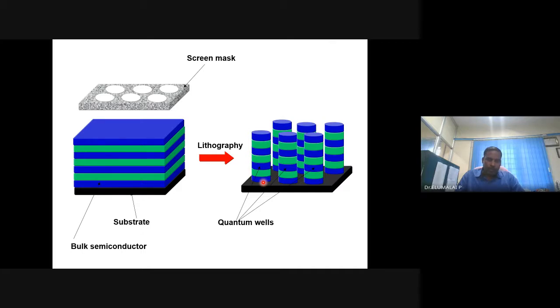You can create multiple band gaps. A solar cell having multiple band gaps is known as a tandem solar cell. So what is the use of these tandem solar cells? It is possible to capture all the radiation falling on the solar cell.